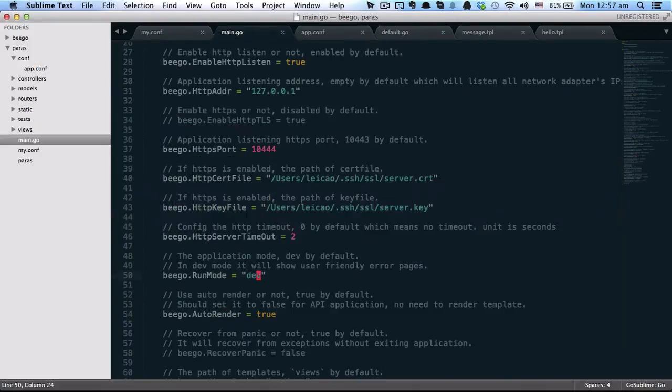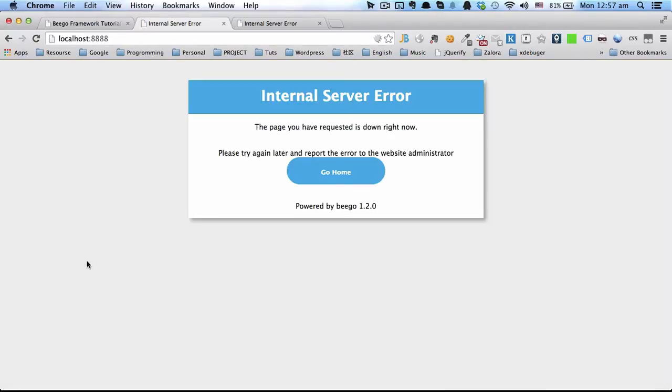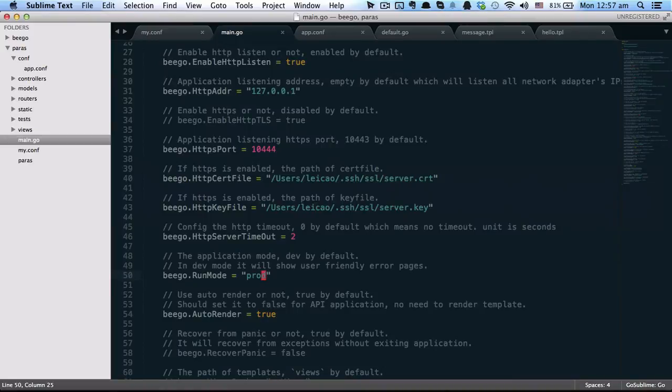But if you change this to production mode, it will just return the internal server error accordingly. So this is the major difference of these two modes.